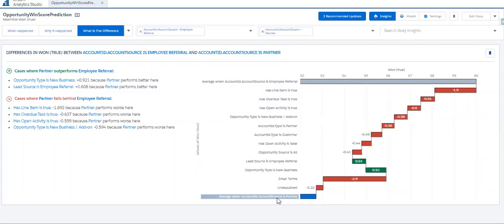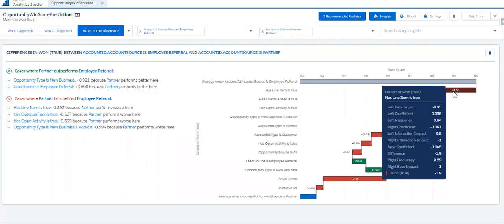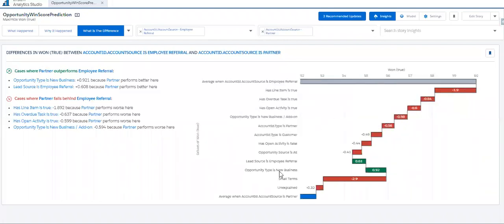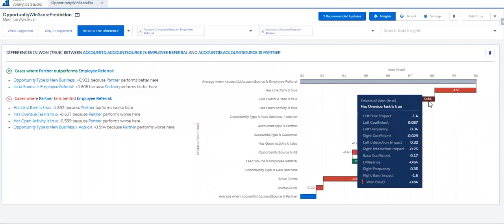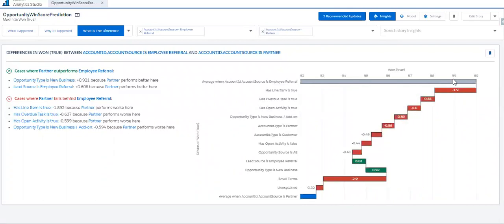Means when partner is combined with has line item is true, it is showing 1.9 percentage less win percentage. When partner is combined with has over due task is true, it is giving minus 0.64 win average. Like that, it got reduced from 60 percentage to 53 percentage. This is how we can check how our outcome variable performed compared to the two explanatory variables.